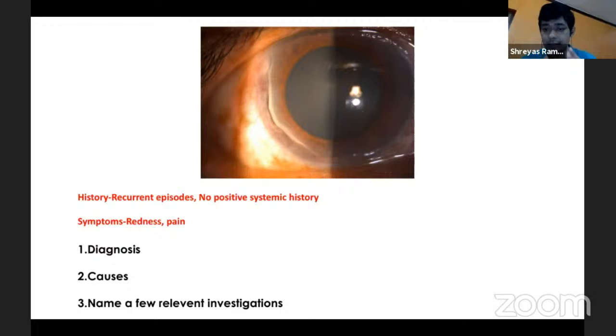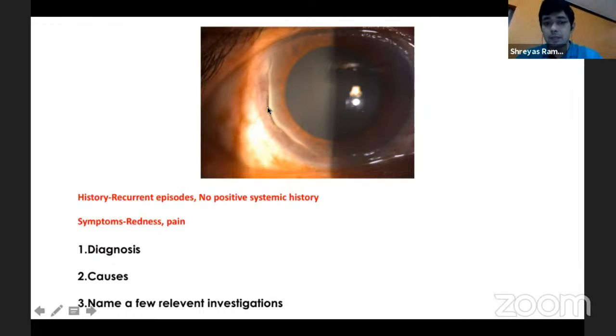But Mooren's ulcer is actually a diagnosis of exclusion. Of course, we have certain criteria by which you can clinically diagnose a Mooren's ulcer. So what are those criteria called? Have you heard of the name Watson's criteria? So there are certain typical features of a Mooren's ulcer. You have an advancing edge, which is in the periphery, and its spread is circumferential. Only after it is circumferential does it then go to the center.